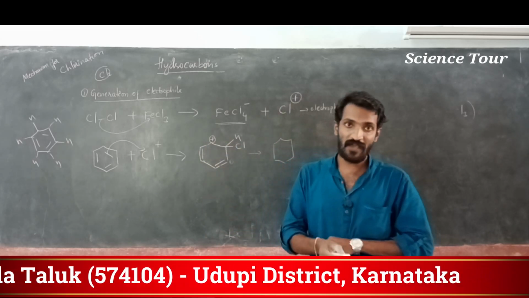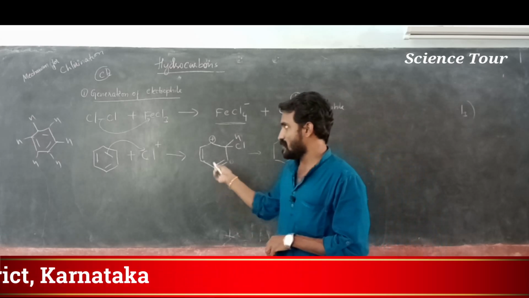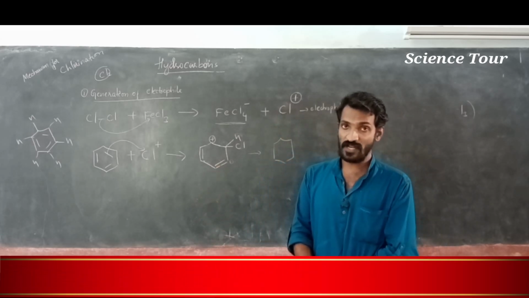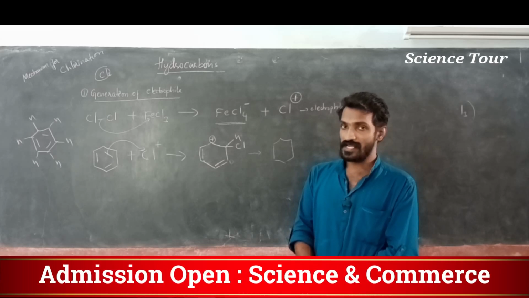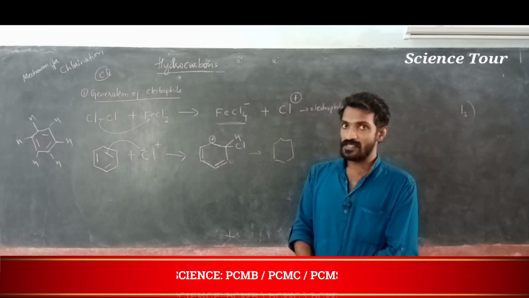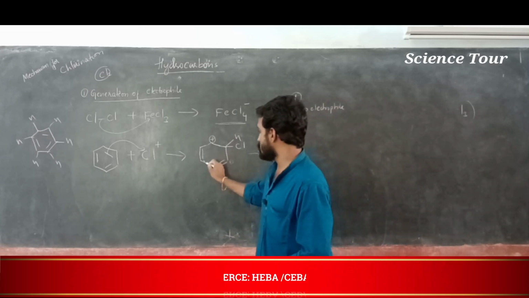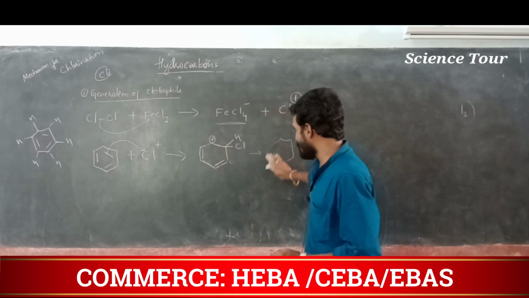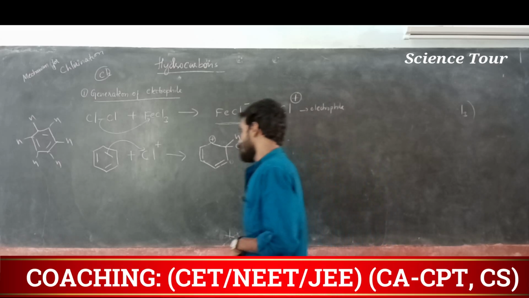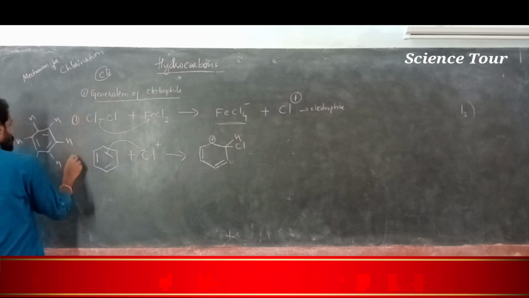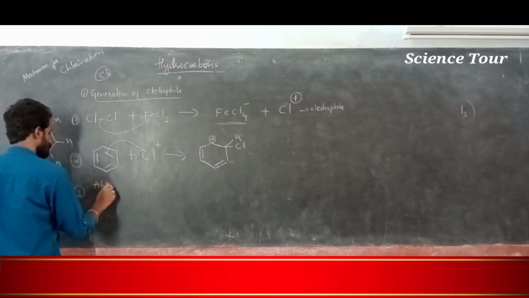Carbocation means carbon having positive charge, a shortage of electrons. You write down, my dear students, the second step is attack of the electrophile on benzene, and it gives a carbocation. This carbocation is stabilized by delocalization, like this. You are not writing that delocalization part, you just write like this. Third step, this is step 1, step 2, step 3, my dear students: abstraction of proton.